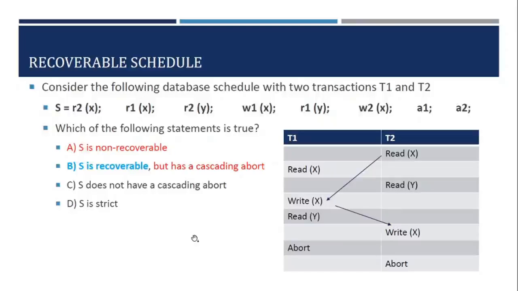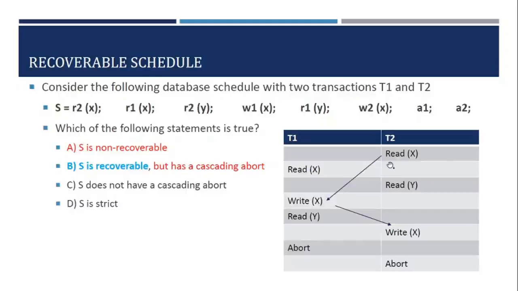Now we know that, in a recoverable schedule, to check whether a given schedule is recoverable or not, we have to check whether one transaction has written a data item and another transaction has read the data item. So let us consider what is the value of x that is read by T2, because T2 is starting first.